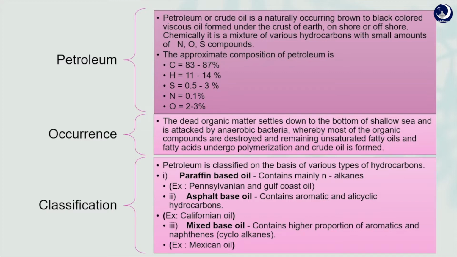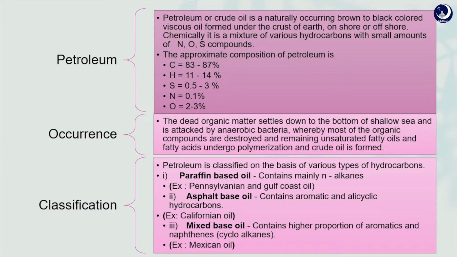The most common metals are Si, Fe, Al, Ca, Mg, Ni. The average composition of petroleum is C 83 to 87%, H 11 to 14%, S 0.5 to 3%, N 0.1% and O 2 to 3%.